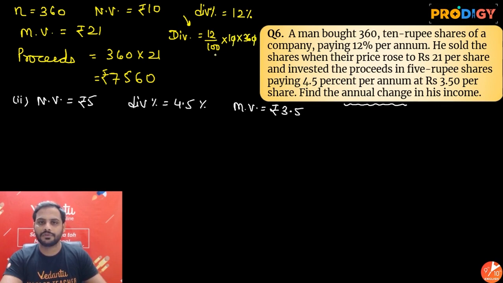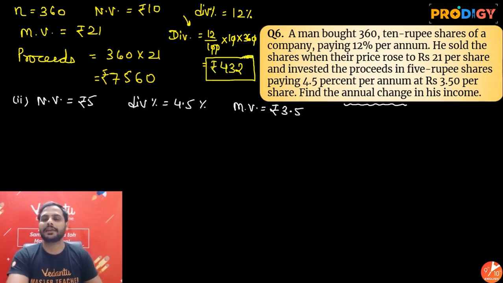So 2 zeros and 2 zeros got cancelled. 12 into 36 will be equal to rupees 432. ठीक है, rupees 432 is the annual income.